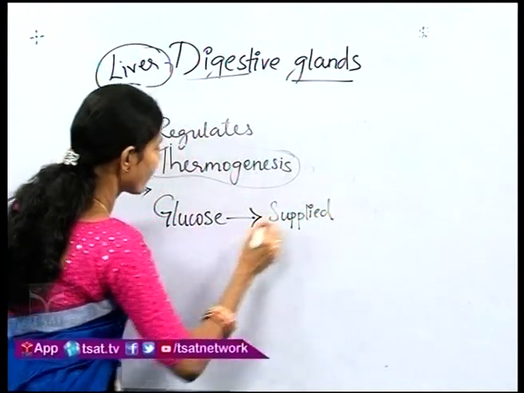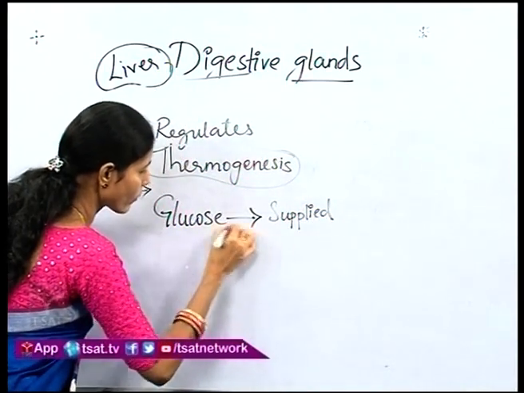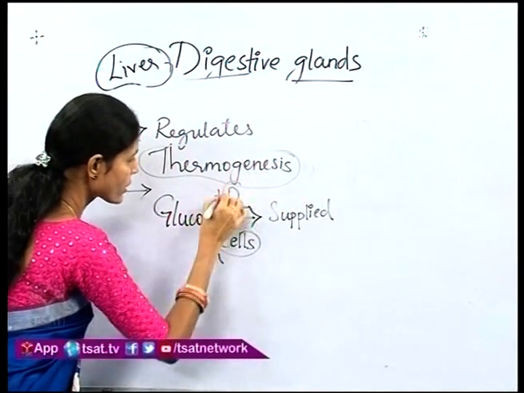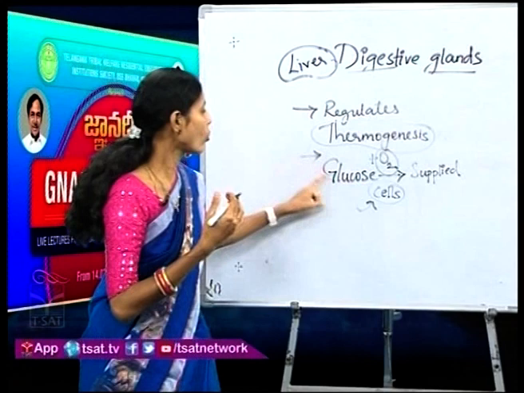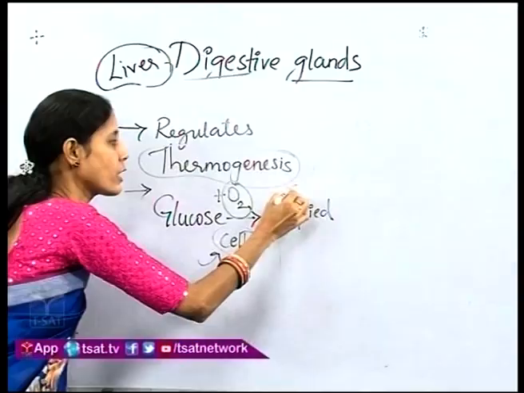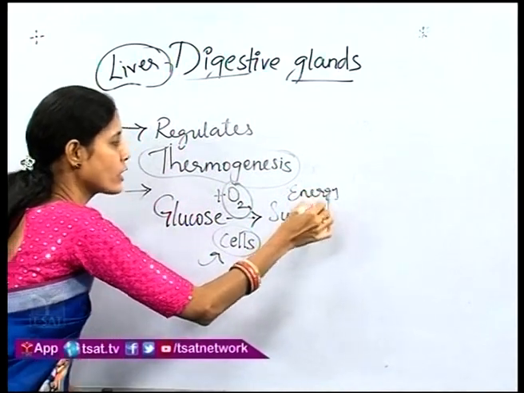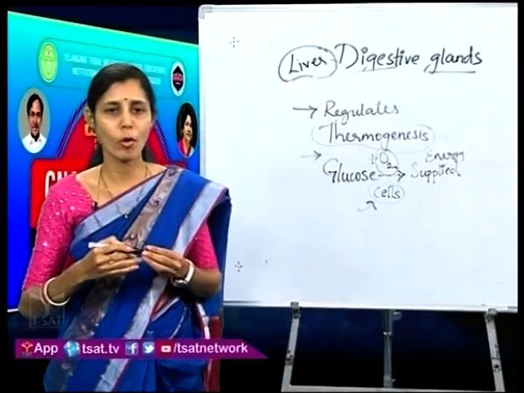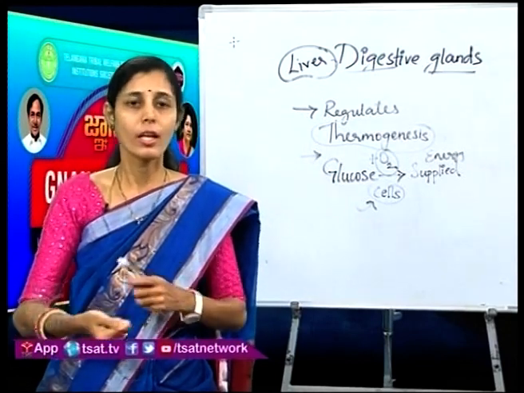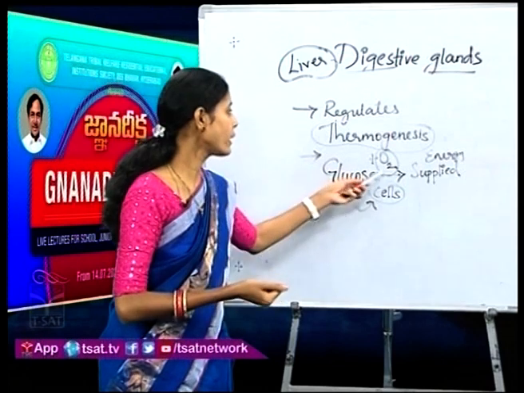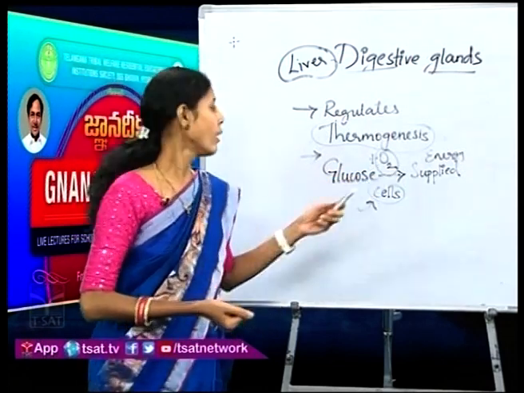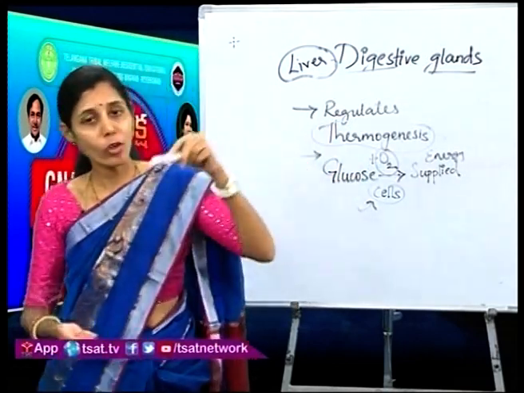Where is it happening? In the cells. It is a continuous process happening with the help of the oxygen which we take in. Glucose and oxygen undergo the oxidation process and energy is released, and this process happens continuously in our body. But when you are writing or working for a long period of time, this process, called aerobic respiration, which happens in the presence of oxygen, will be converted into anaerobic respiration.